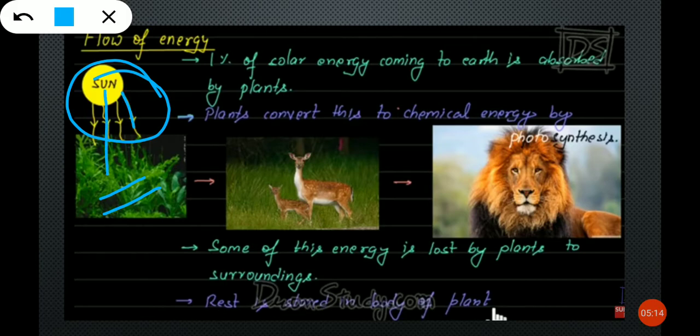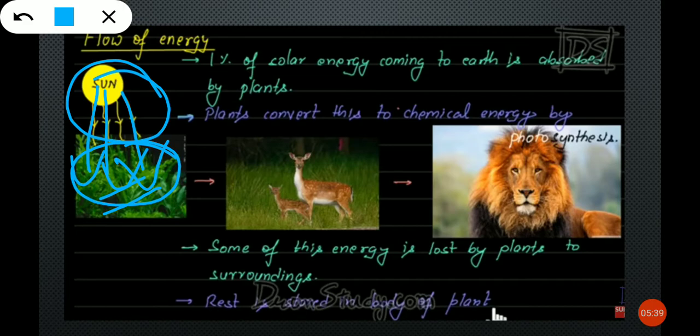The sun rays are reaching the earth and plants as well. Of the solar energy coming to earth, only 1% is absorbed by plants. These plants which are on earth can absorb only 1% of solar energy.